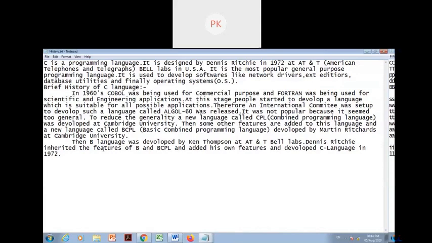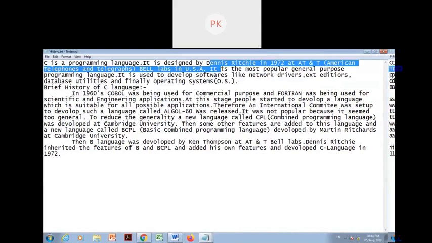Yes, so Dennis Ritchie developed it at AT&T Bell Labs. When did he develop it? 1972. So this is the origin of C language. Okay, so what is the purpose of this C language?